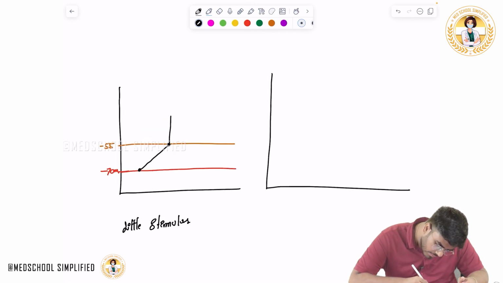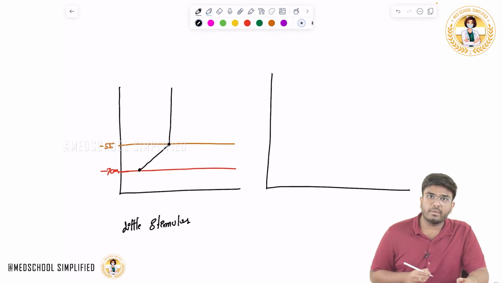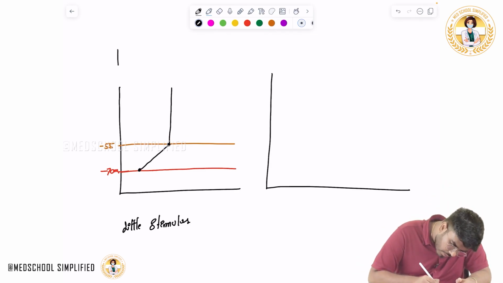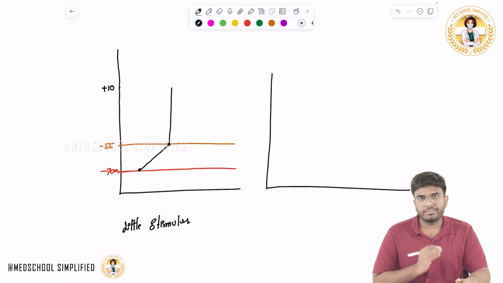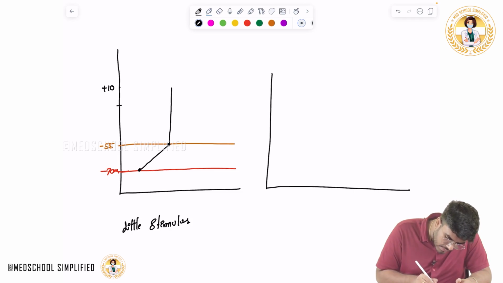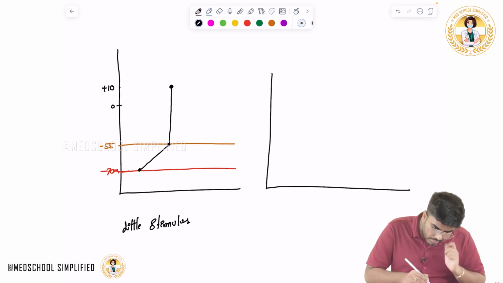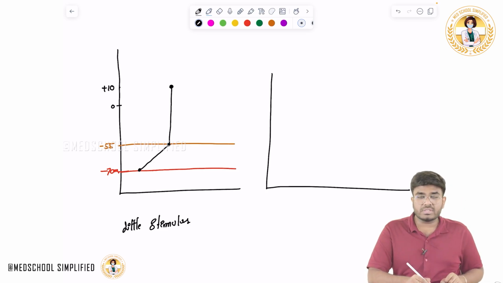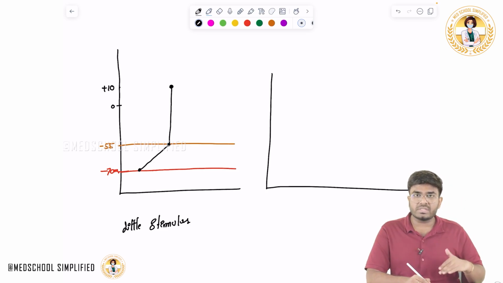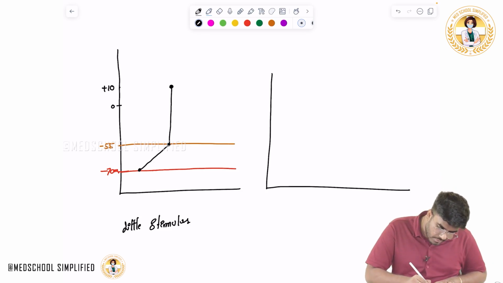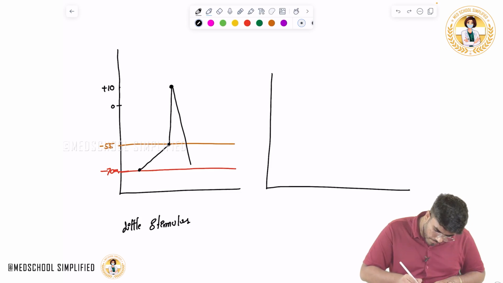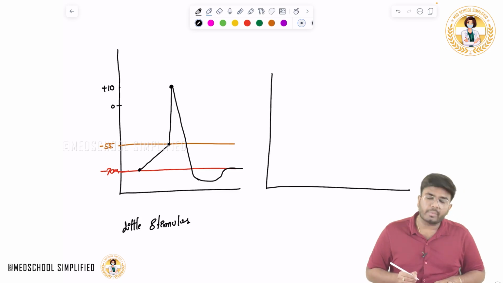There will be depolarization. So how much is it getting? Plus 10. There is overshoot. Here it is 0, and now it is coming to plus 10, for example. Now from here what happens? Once it is positive, the inactivation gate closes, the potassium efflux started, so repolarization is happening. Now after repolarization, it becomes a little hyperpolarized, and again it comes back to resting membrane potential.